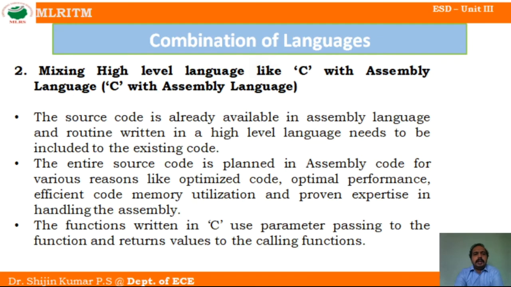Next is mixing a high level language like C with assembly language. Here the main program that we are writing is in assembly language, and for some purposes we use the high level language in between the assembly language. Previously, in the first case, we wrote the program in high level language, and for applications like interrupt service or accessing low level hardware, we wrote assembly code. Using the cross compiler we compile everything, merge it, pass the parameters, and get a good result.